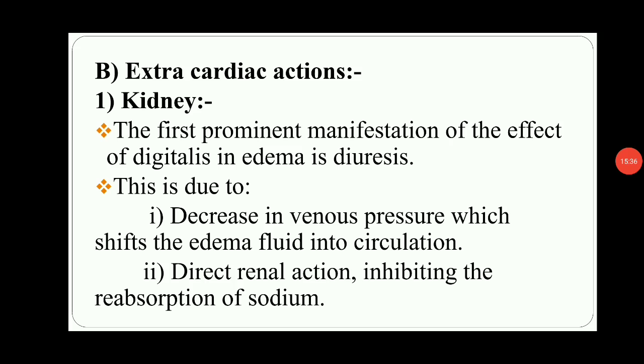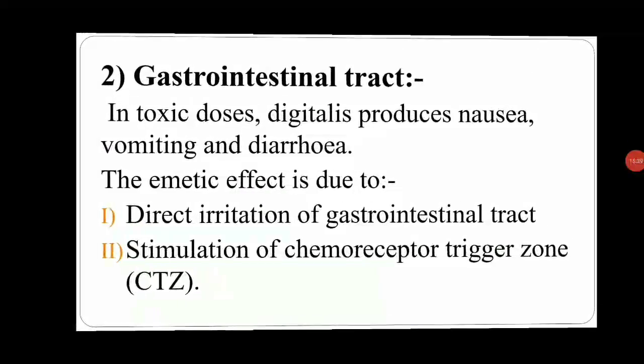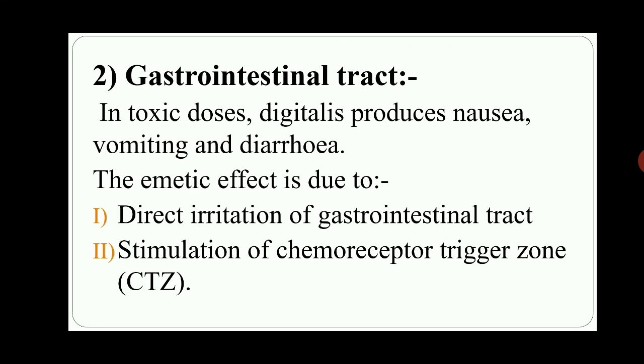Then the next slide, gastrointestinal tract. The effect of digitalis on the GIT. In toxic doses, digitalis produces nausea, vomiting and diarrhea. The emetic effect is due to direct irritation of the gastrointestinal tract, and second is stimulation of the chemoreceptor trigger zone, that is CTZ.